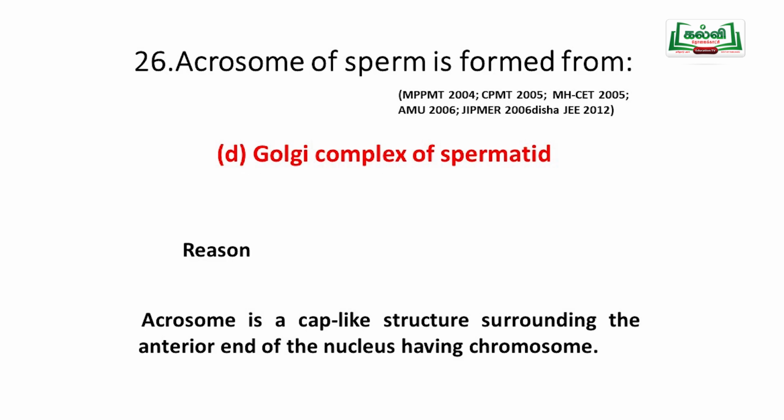So, the Golgi complex of spermatids, because here it is a secretory organ, secretes the enzyme hyaluronidase. So, it digests the wall of the egg so they can penetrate. The acrosome is a cap-like structure present in the head of the sperm, surrounding the anterior end of the nucleus